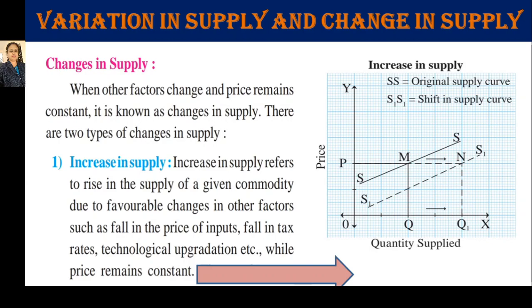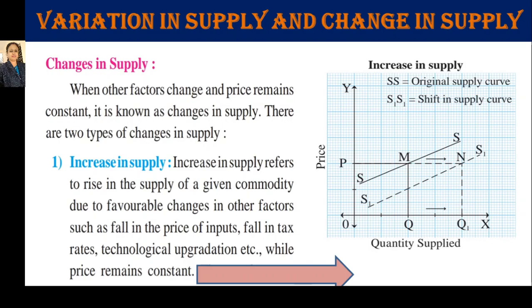So at OP price, the producer increases its supply from OQ to OQ1, and in this case the supply curve doesn't remain the same, but it shifts in the rightward or forward direction from SS to S dash S dash, and the producer will move from point M to point N on the new supply curve.